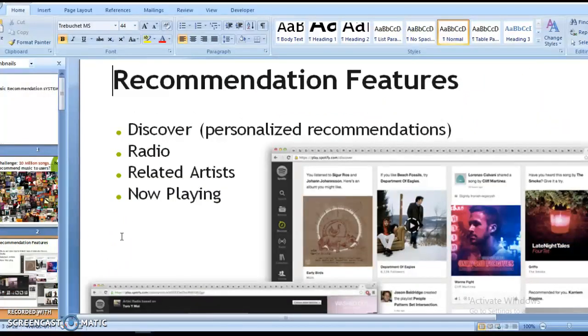Now, there are different recommendation features like discover, radio, related artist, and now playing. Suppose person X likes a particular singer's songs, and person Y likes a different genre of songs, different artists' songs, different movie songs. All of these features help us build a rating matrix. That's the user's feedback, and according to that we can judge and build a good recommendation system model.